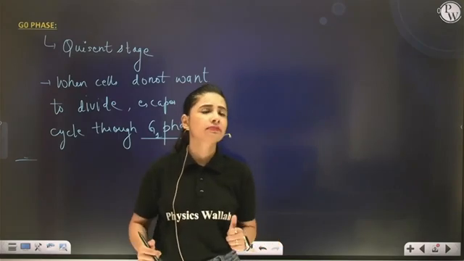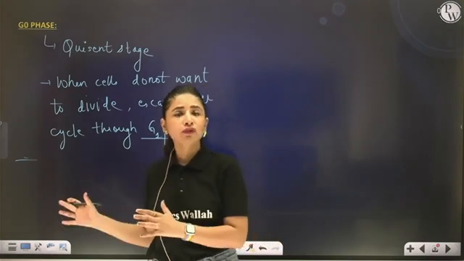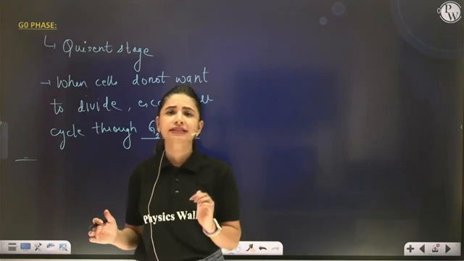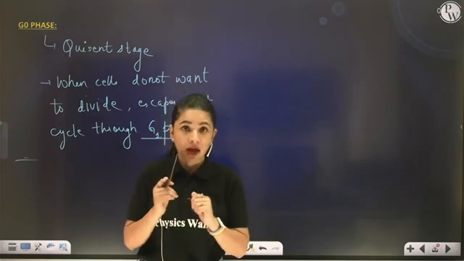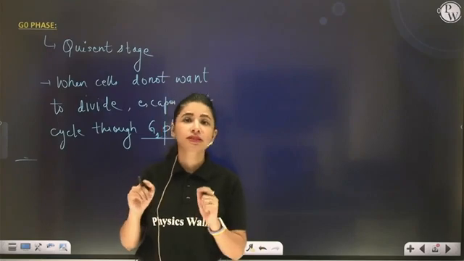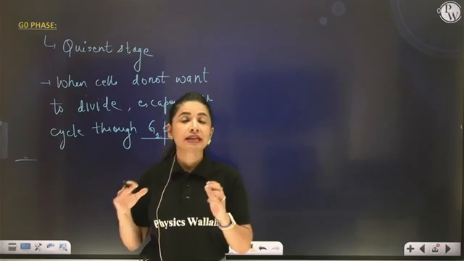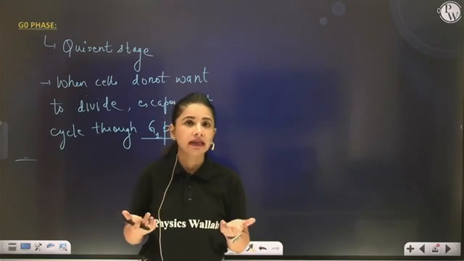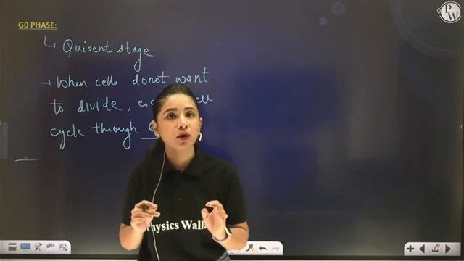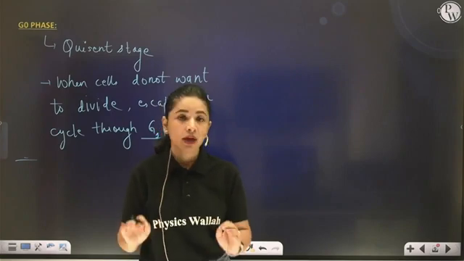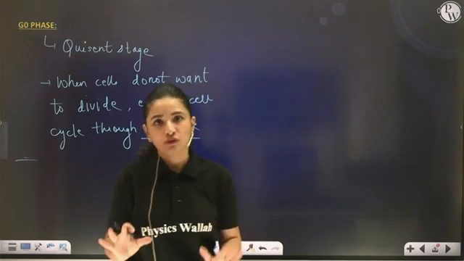And one more thing, my dear student, G0 phase is also sometimes referred to as the resting phase. But this is also a misnomer, because during G0 phase the cell may not divide, but it is still metabolically active because it is performing its function.